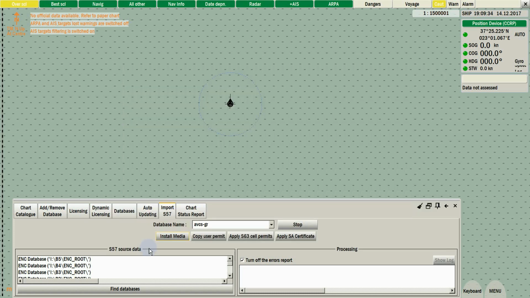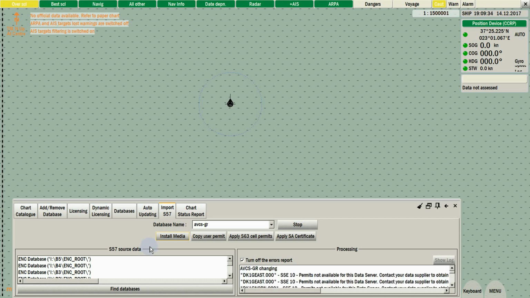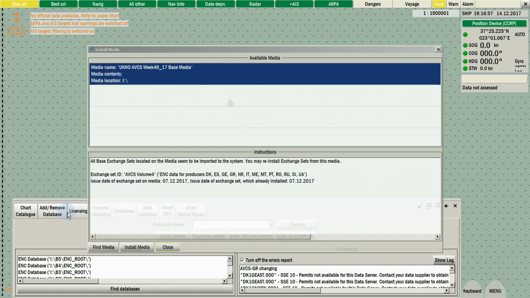S63 charts will be installed and the verification message will appear. Import S63 data completed. Press OK to confirm the message. Wait for the Install Media window to appear.